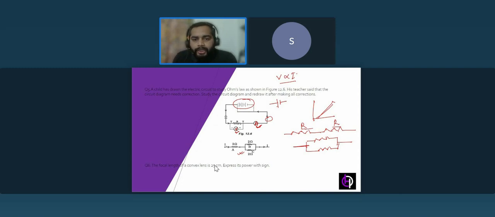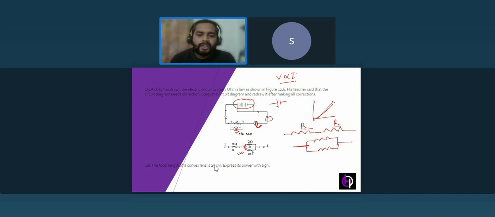Here the current I is flowing from this end and going here, and at this point some current will flow in this direction and some in this direction, isn't it? So you can see there is a distribution of current, and at the point where there is a distribution of current, you can conclude that it's a parallel connection.